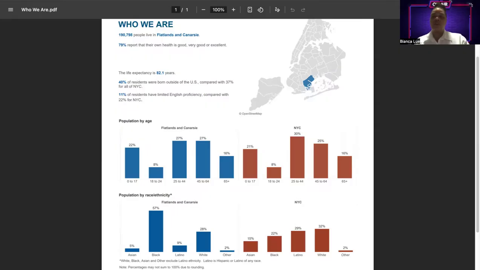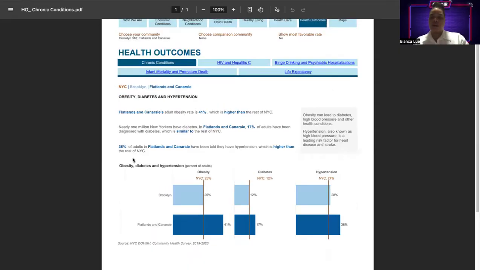Ratio data are numerical values with equal intervals and a true zero, which allows for significant comparisons. For example, the population size, the average life expectancy, and on the other graph, the percent of the population that is obese, diabetic, or hypertensive. These values have measurable magnitudes, and zero would represent none of the quantity.